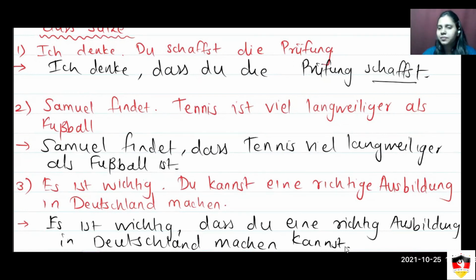So it is important that you can do a proper education in Germany. And I hope you guys have now understood the use of weil, wenn, and dass.